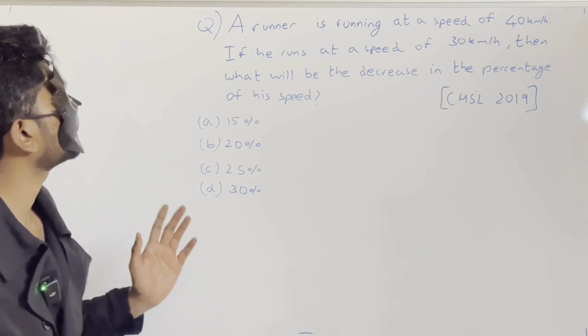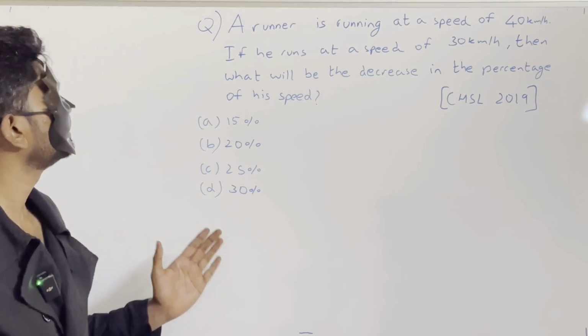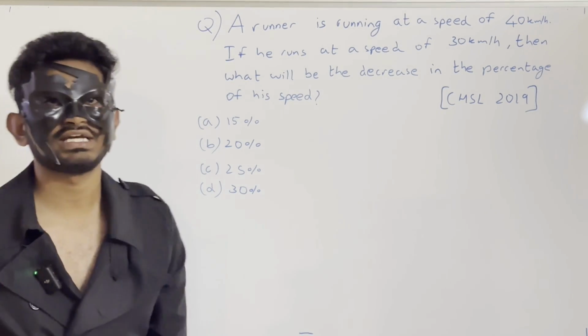Superhumans, next question is, a runner is running at a speed of 40 kilometers per hour. If he runs at a speed of 30 kilometers per hour, then what will be the decrease in the percentage of his speed? This was asked in CHSL 2019.